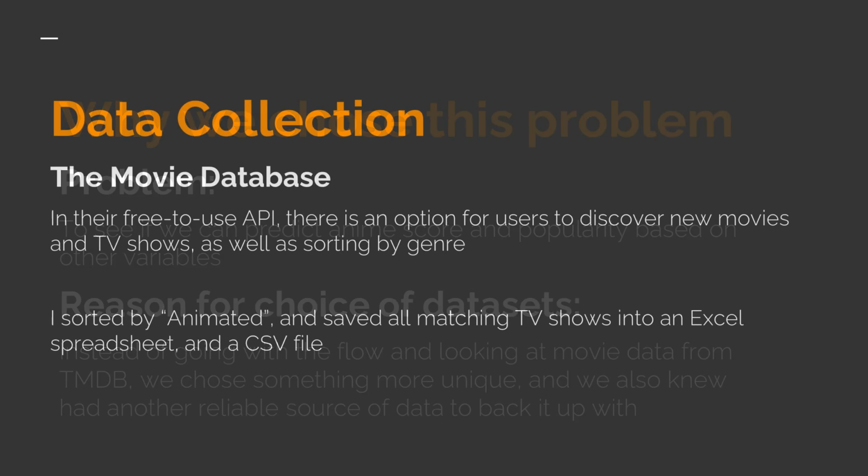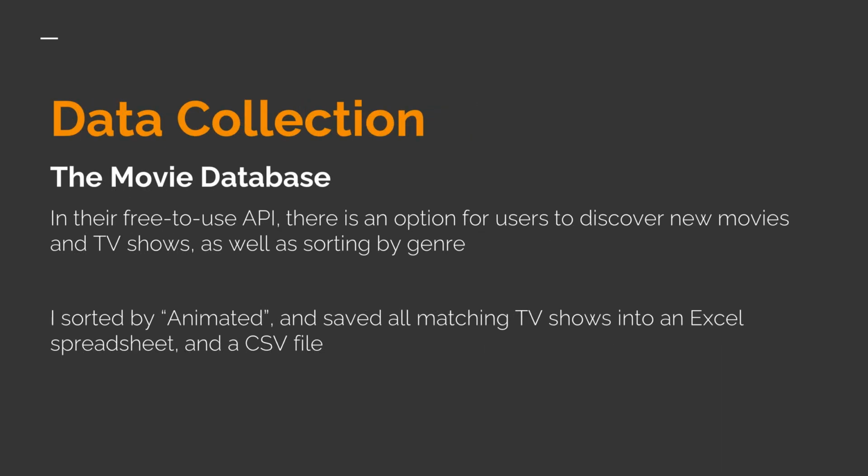from TMDB. For the actual collection of data, The Movie Database's free-to-use API has a function to discover and sort movies and TV shows by genre. I sorted by animated and saved all animated TV shows into an Excel spreadsheet and CSV file.